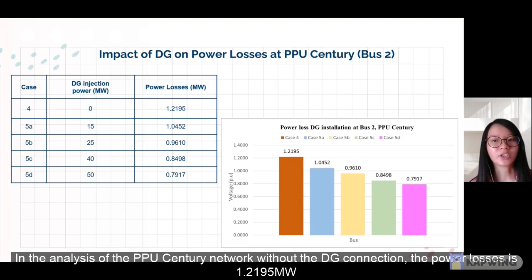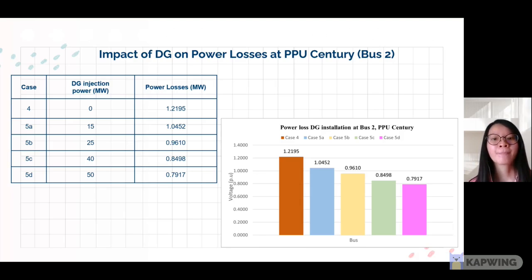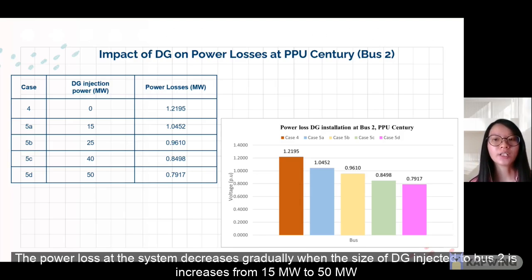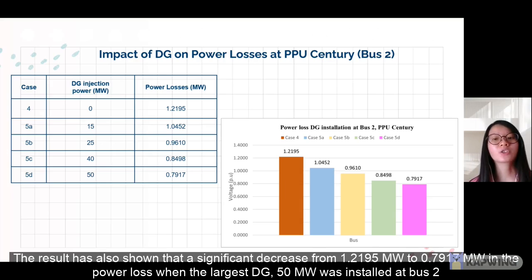In the analysis of the PPU Centrally network, without the DG connection, the power loss is 1.2195 MW. The power loss in the system decreases gradually when the size of the DG injected to bus 2 is increased from 15 MW to 50 MW. The result shows a significant decrease from 1.2195 MW to 0.7917 MW when the largest DG size, 50 MW, is installed at bus 2.